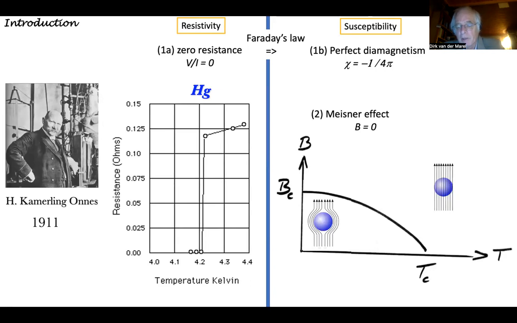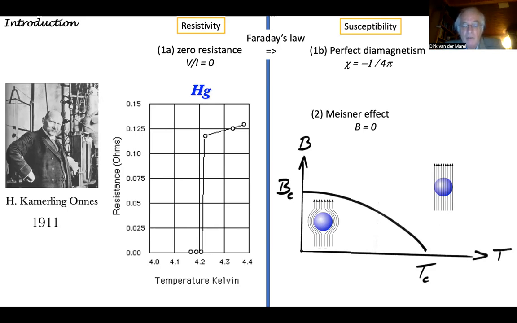This involves not varying the magnetic field, but just keeping it fixed and then cooling down the temperature of your superconductor, going from the normal phase into the superconducting phase. What you find there in a superconductor is that the flux gets expelled. This was found in the 30s, so long after the original discovery of superconductivity.